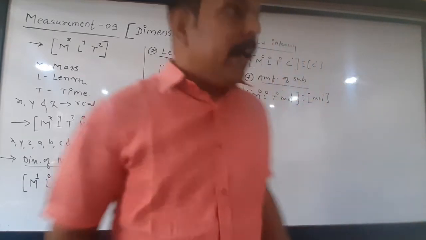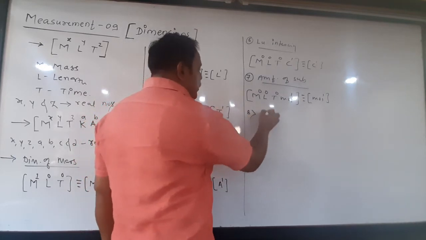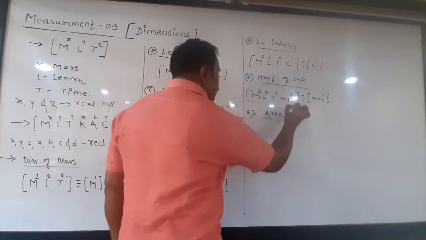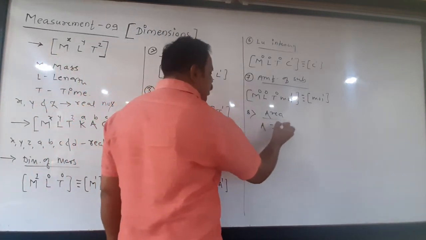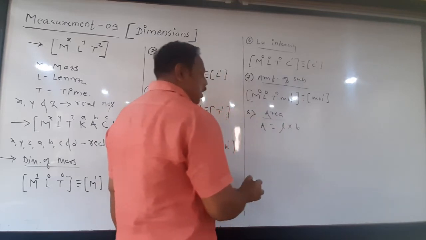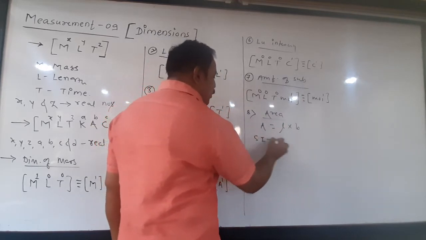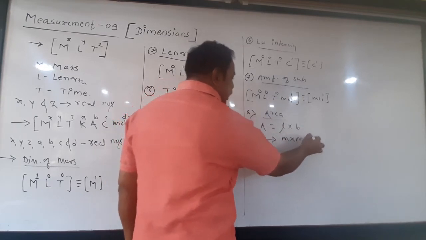Now, for example, see here, another question, number 8. What are the dimensions of area? We know what area is. The basic formula, suppose it is a rectangle, is length into breadth. What is the SI unit of area? Length is measured in meter, breadth is measured in meter, so it is square meter.